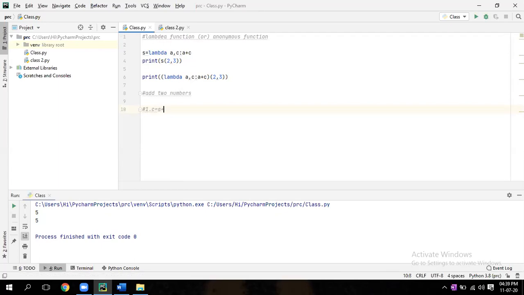Another way, you can use input function, that is done. Another way, you can use lambda function. There are multiple ways, okay? So you can do one simple program in four or five ways. Try to do that, and whichever you are comfortable with, you can go for that. Okay.